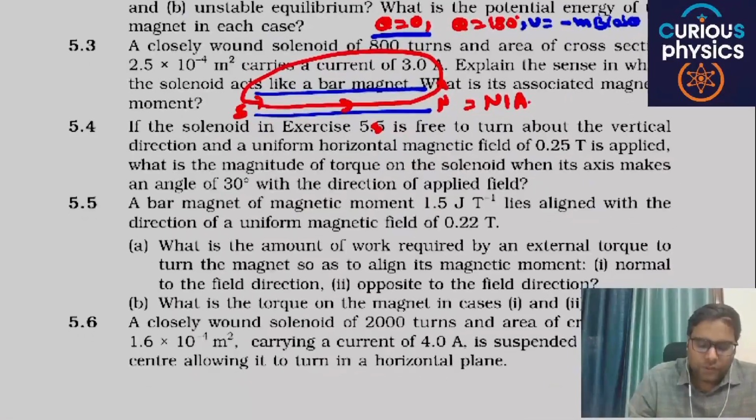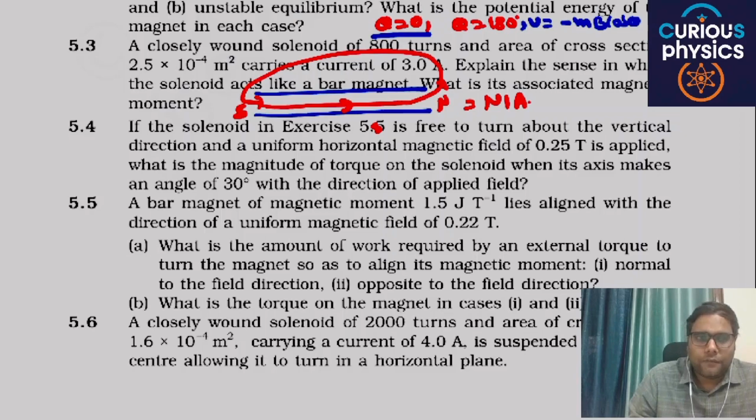5.4. If the solenoid in exercise 5.3 is free to turn about its vertical direction and a uniform horizontal magnetic field is applied, what is the magnitude of torque on the solenoid when its axis makes an angle 30 degree with the direction of the applied field?